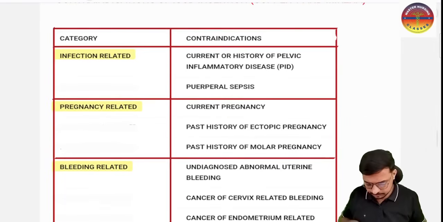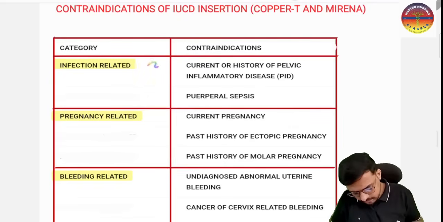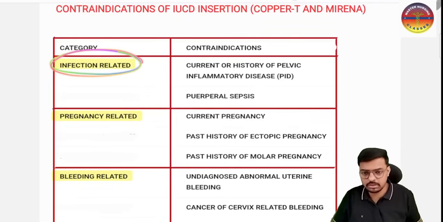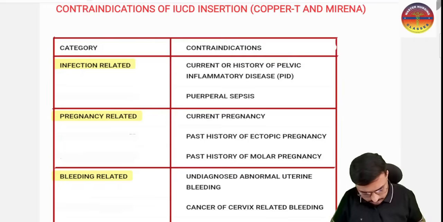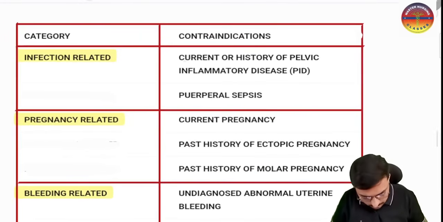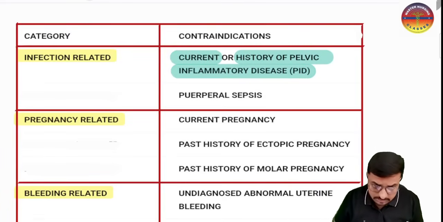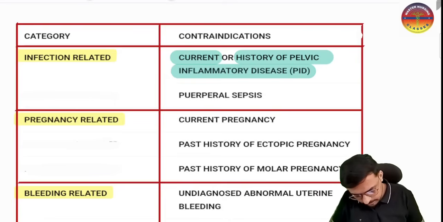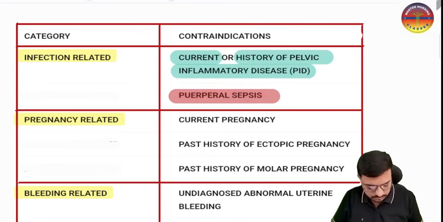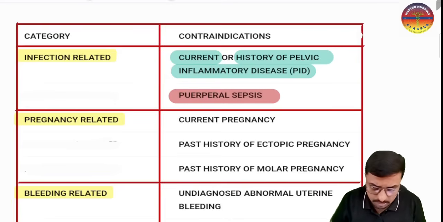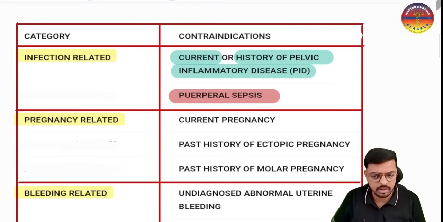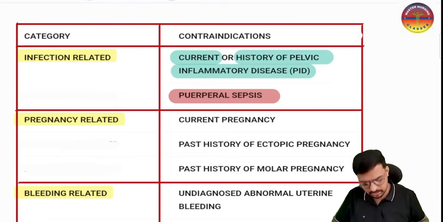Those are contraindications which are related to infection. If a female has a current or previous history of pelvic inflammatory disease, insertion of the IUCD is contraindicated. If the female has puerperal sepsis, that is, in the postpartum period there is an infection of the uterus, then also insertion of the IUCD is absolutely contraindicated.